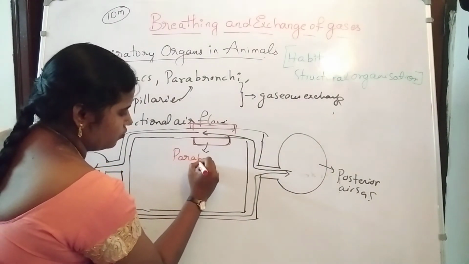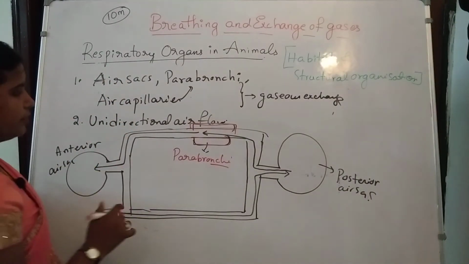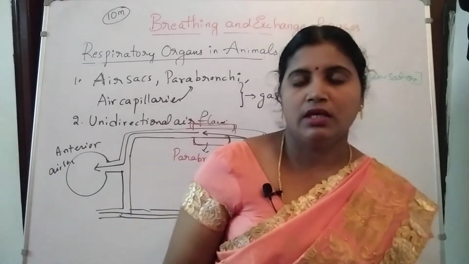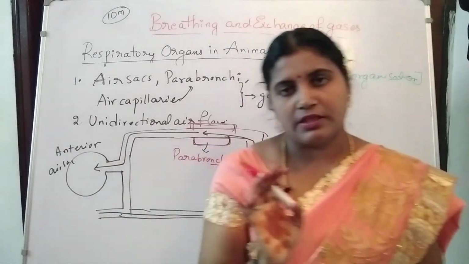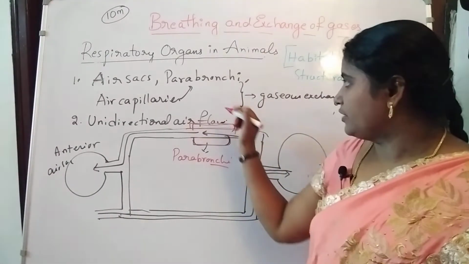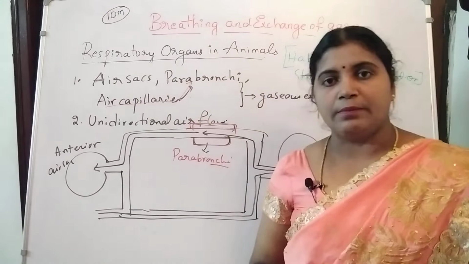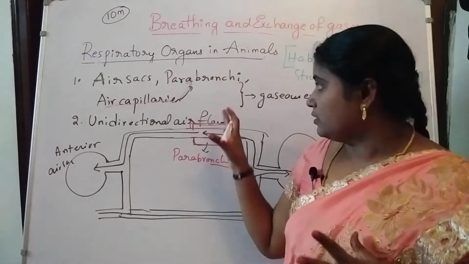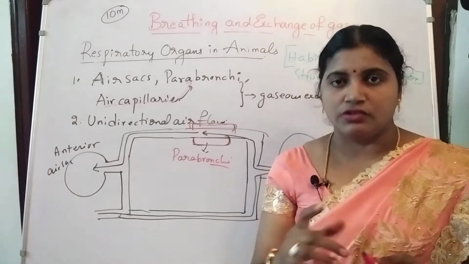Okay, so these parabronchi and the air capillaries, mainly what are the sites for the exchange of gases in the birds? That will be air capillaries in the parabronchi. Air capillaries in the parabronchi are responsible for the gaseous exchange.